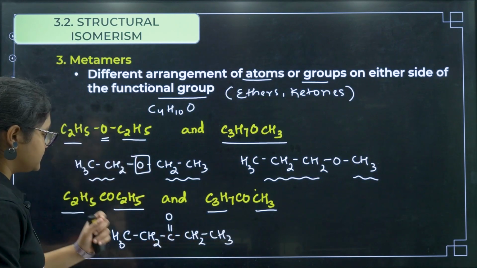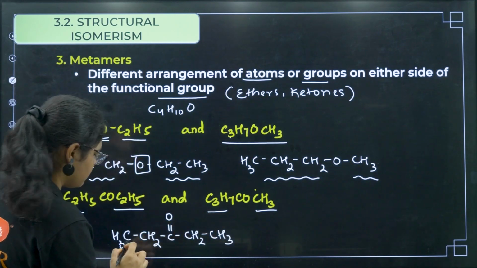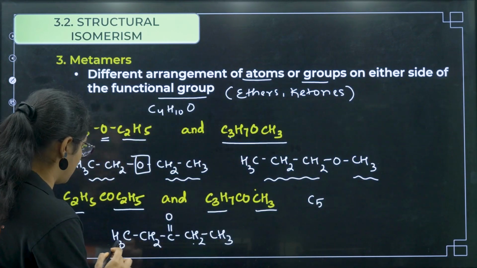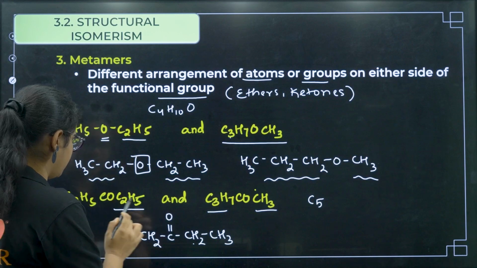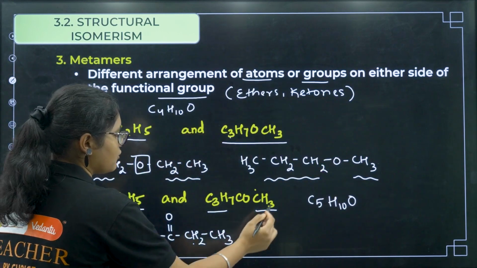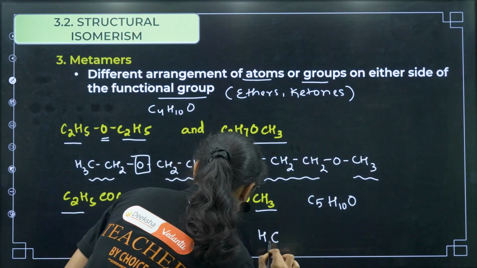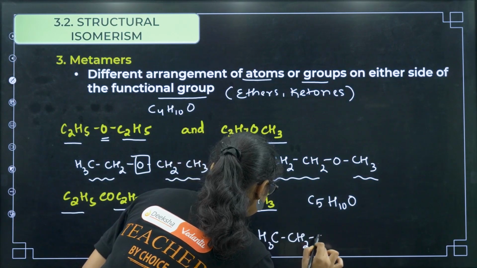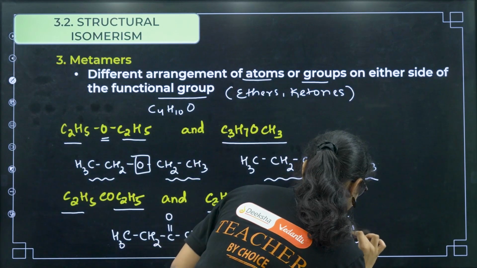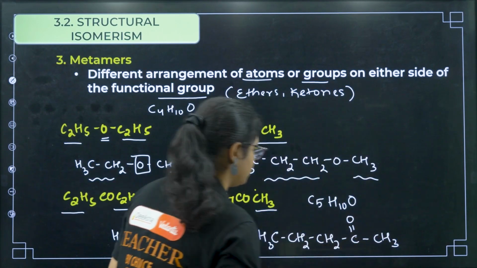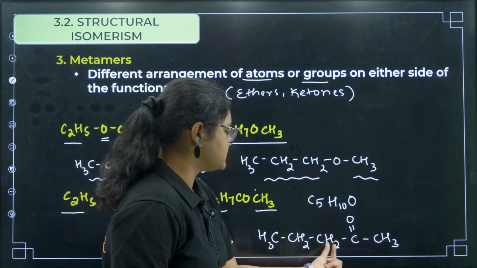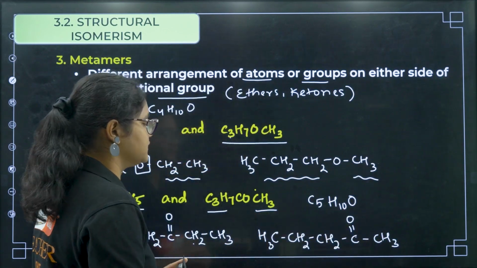This is there, and this one is having 1, 2, 3, 4, 5 carbons. So what is the molecular formula? 5 carbons, then H10 and 1 oxygen. Now here we draw the structure, it is like this: CH3, CH2, CH2, then we have C double bond O, CH3, right? So 1, 2, 3, 4, 5 carbons are there, then H10 is there, and 1 oxygen is there.